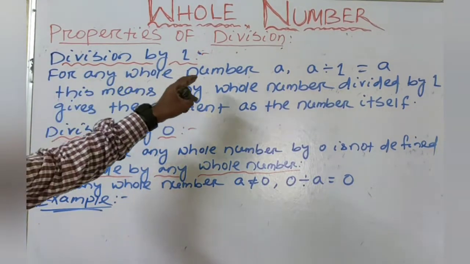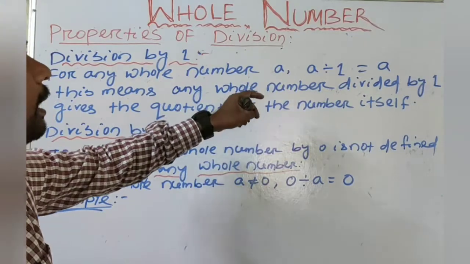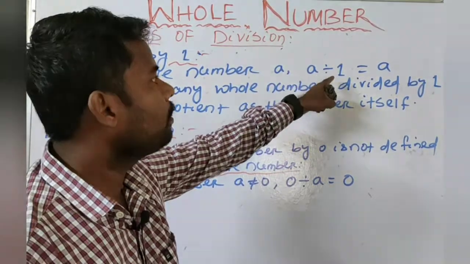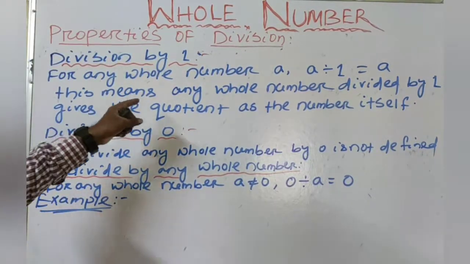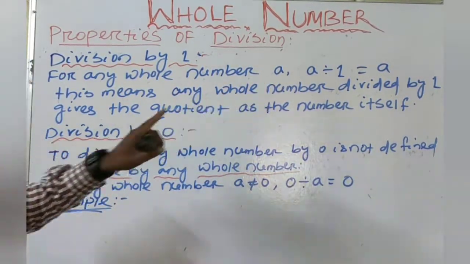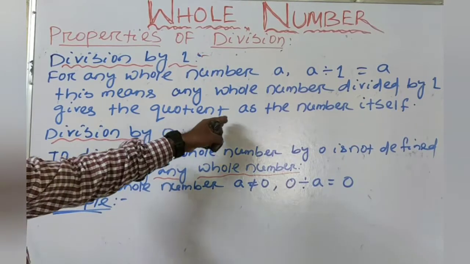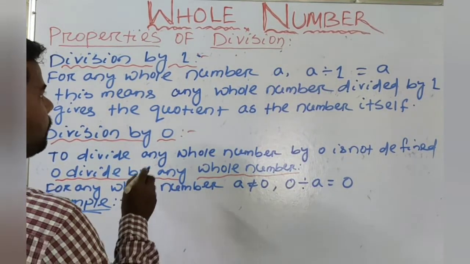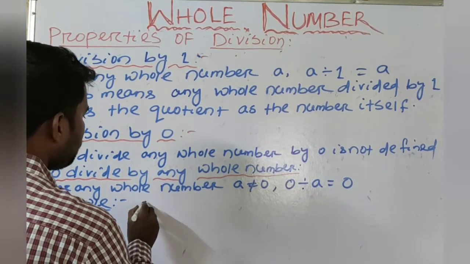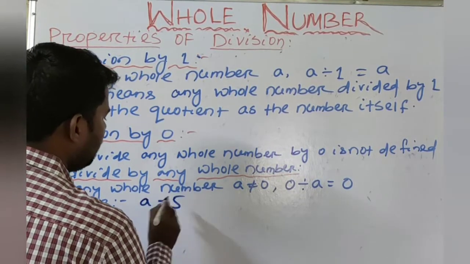Next we'll know division by 1. For any whole number, suppose A, A divided by 1 is always A, the number itself. This means any whole number divided by 1 gives the quotient as the number itself. For that we will take some examples. Suppose A is equal to 5.